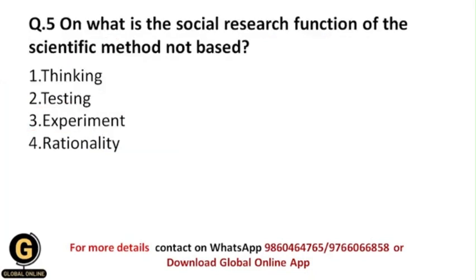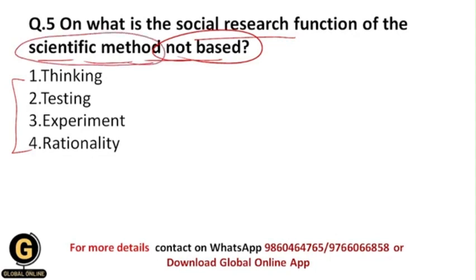On what is the social research function of the scientific method not based? Basically, from these options, which is the option on which the social research function of the scientific method is not dependent? Students, all of you know what the scientific method is. Basically, the scientific method is a very systematic method, and it follows step-by-step procedures, which we are going to see in the upcoming videos.